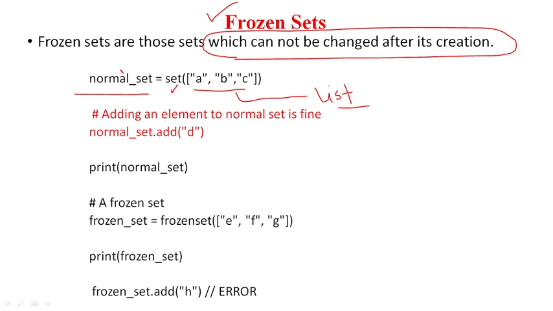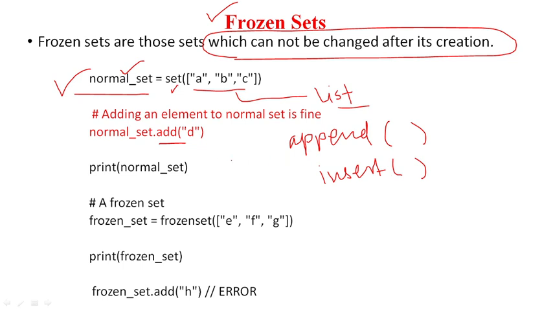So the set has been created. The name of the set is normal set. Now I am adding an element to the normal set, using the add function. If you remember, in the case of a list, which function do we use to add an element? We use the append function, or we can use the insert function. But if you want to add an element in a set, we use the add function.